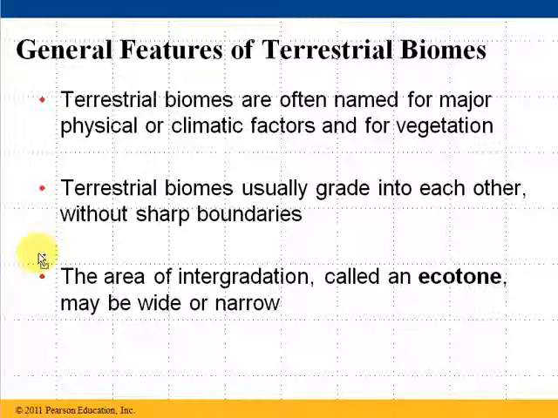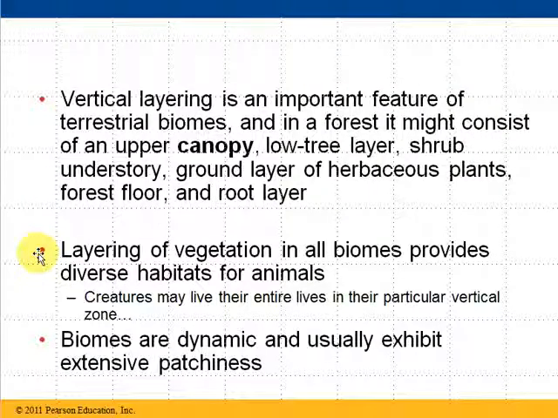Another change you might not think about is if you go up and down, higher and lower. Going back to, say, the forests of East Texas here in Tyler, you can look at different biomes or different areas of life from the canopy of the forest. We could look at vertical layering. We can look at the very top of the trees, called the canopy, and then the lower level of the trees. Then we could look at the shrubs, and then what's called the understory, and then the ground layer, and then the root layer of the forest floor.